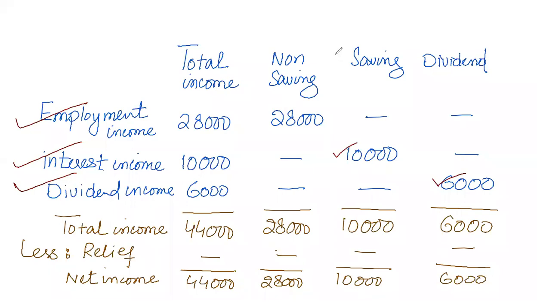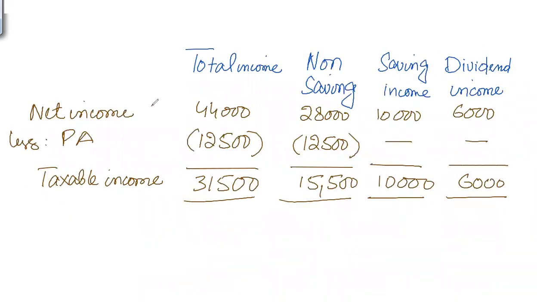Now one important thing is that after identifying total income, an individual gets some sort of relief, which we are not discussing right now. But if there is any relief, then we will deduct that relief and reach net income. So first of all, identify total income and then identify net income. In this case, the net income is equal to total income. After identifying net non-saving income, net saving income, and net dividend income, we have to deduct one more thing, which is very important, and that is the personal allowance.